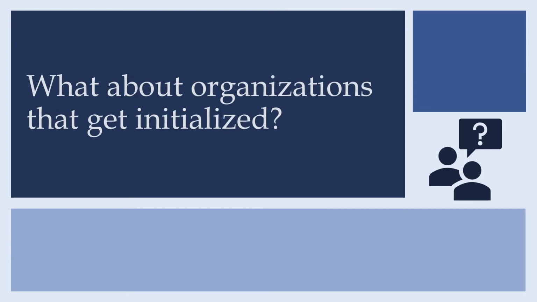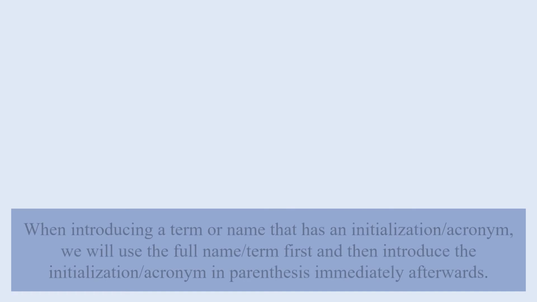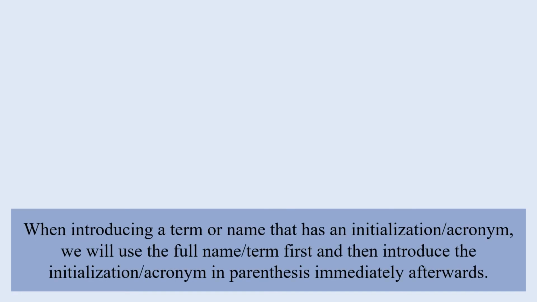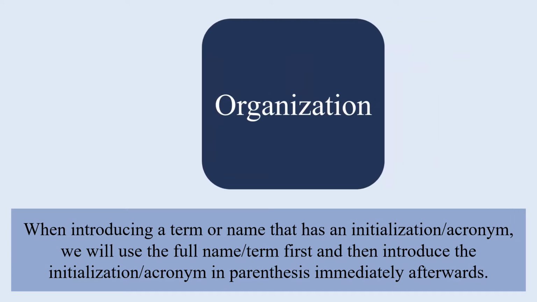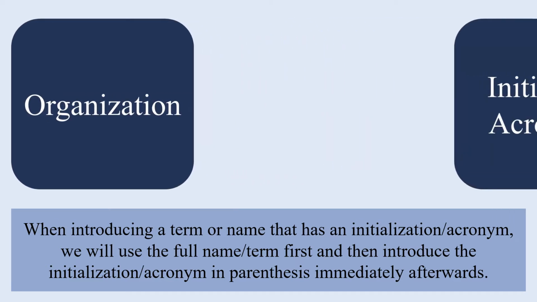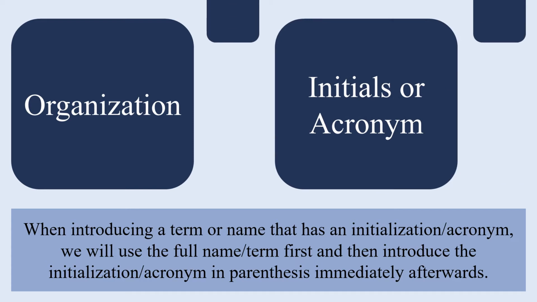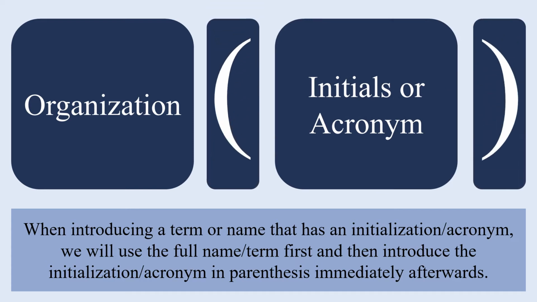What about organizations that get initialized? This is a complicated process, so let's go through this in detail. When introducing a term or name that has an initialization, we will use the full name first, and then introduce the initialization or acronym in parentheses immediately afterwards.